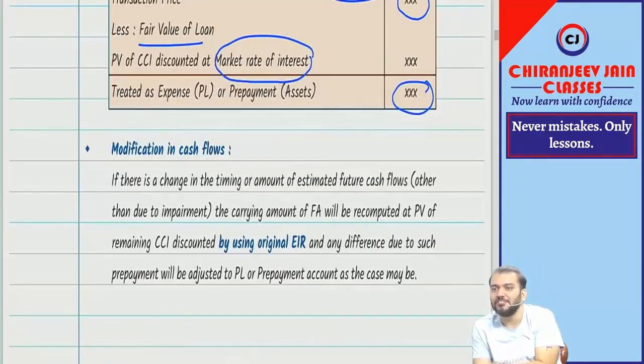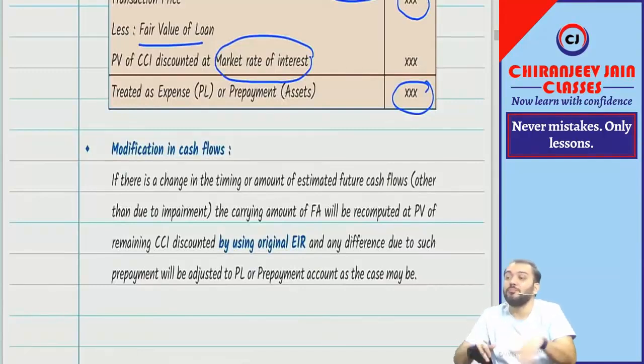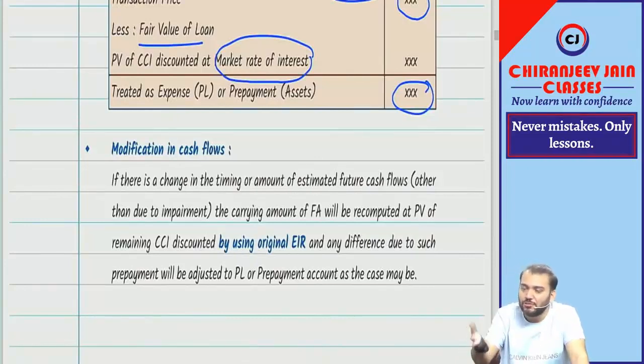This question has been given in the ICAI study material. You have given deposit. So are you lessor or lessee? Deposit will be paid by which party? Lessee. So if I have given deposit, I am lessee. Now deposit given will be refundable at the end of the lease term, but without any interest. It will be off market terms.